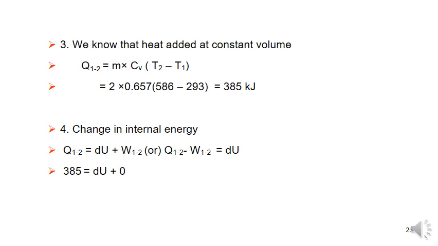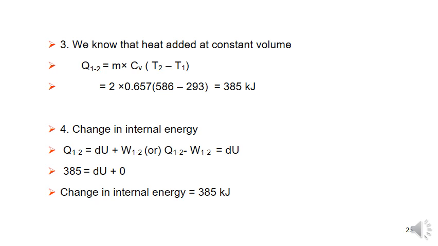dQ is equal to dU plus dW. In the above solution we got dW as 0 and we got the dQ value. So dQ is equal to dU. So dU is equal to 385 kilojoules. The change in internal energy is 385 kilojoules. So this is the first problem.